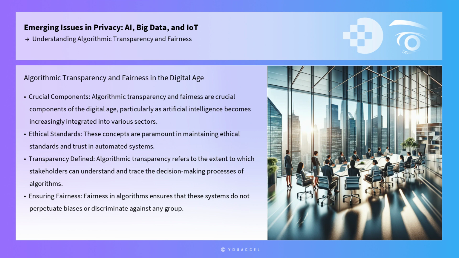Algorithmic transparency refers to the extent to which stakeholders can understand and trace the decision-making processes of algorithms. Fairness in algorithms ensures that these systems do not perpetuate biases or discriminate against any group. Addressing these issues is vital for information privacy professionals, especially those pursuing certification as a Certified Information Privacy Professional.